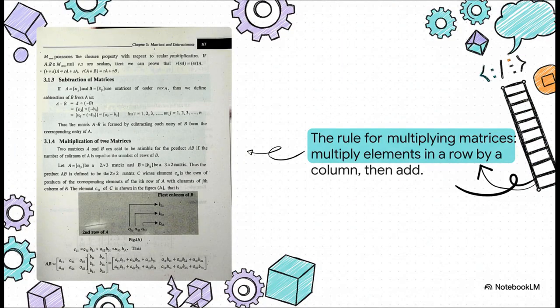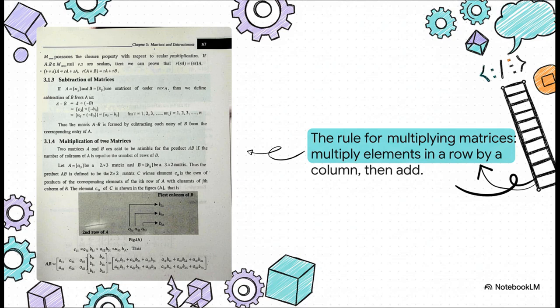So what is a matrix? Well, it's just a grid of numbers. That's it. Rows go across, columns go down. Honestly, the best way to think of it, it's basically a spreadsheet for a mathematician. On its own, it might not look like much, but it is an incredibly powerful way to structure and work with data.